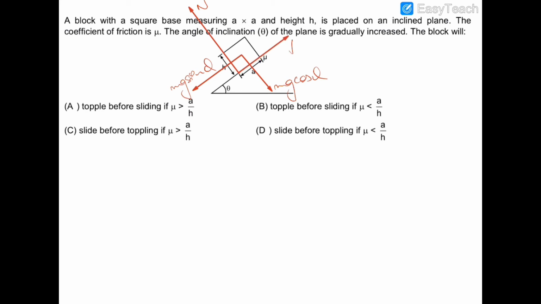This is friction. You can see that if there is no motion, obviously there is no motion perpendicular to the inclined plane. Therefore, N will be equal to mg cos theta. This is the value of normal reaction. And let us examine the first case, which is toppling but no sliding.